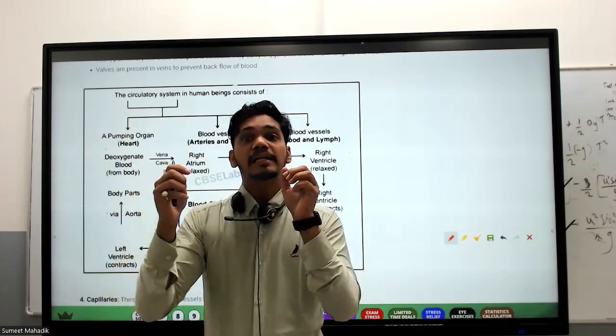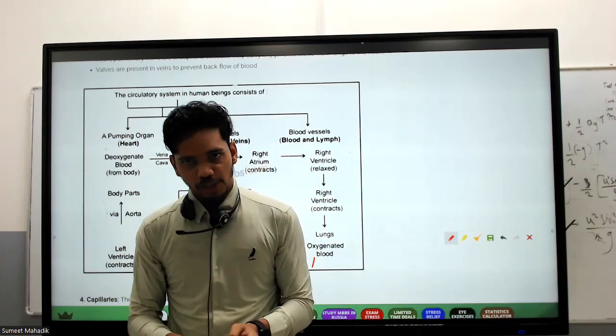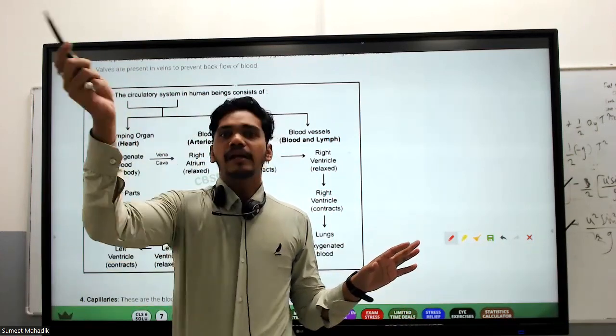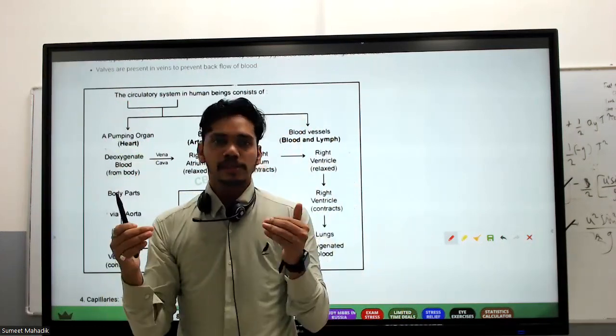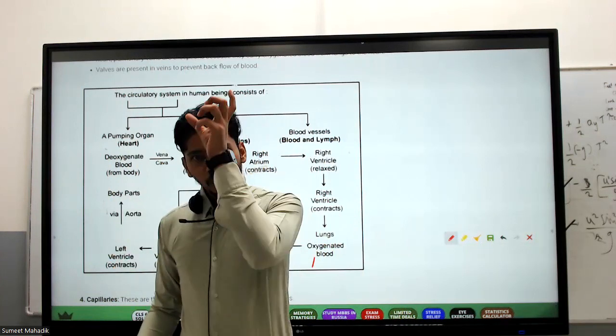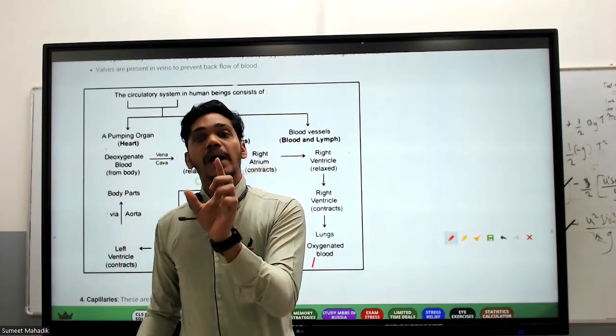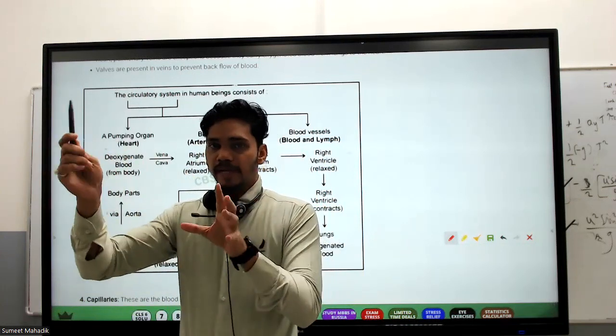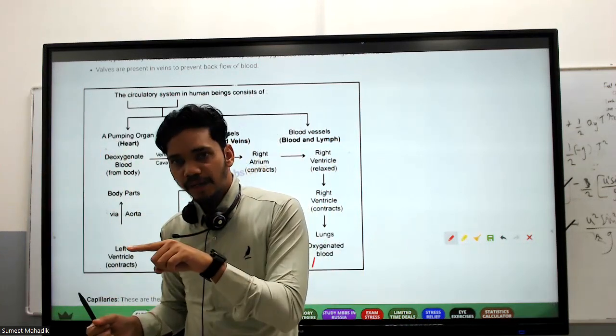These are the only arteries which carry deoxygenated blood, because oxygen is not there. And from there, it goes to the lungs. Now it gets oxygenated. Now this oxygenated blood is carried by the pulmonary vein. So in the human body, pulmonary veins are the veins that carry oxygenated blood. The pulmonary veins carry the blood towards the left atrium.